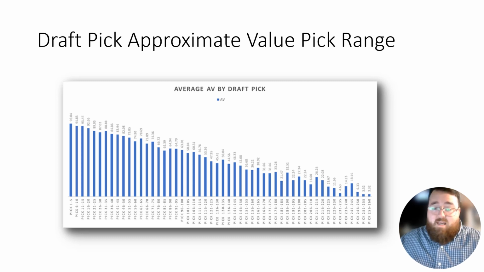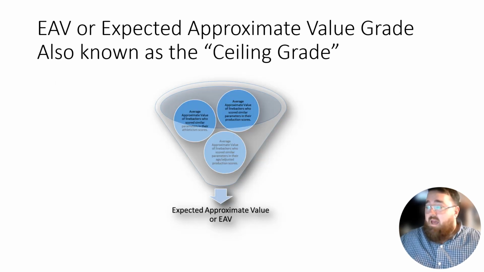And what is a data grade? Well, the data grade, or EAV, expected approximate value grade, is known as a ceiling grade. What this does is it takes the average data in terms of athleticism, production, strength of schedule, strength of team, age, all those things are boiled into one number, and that one number is going to give you the potential of a prospect.